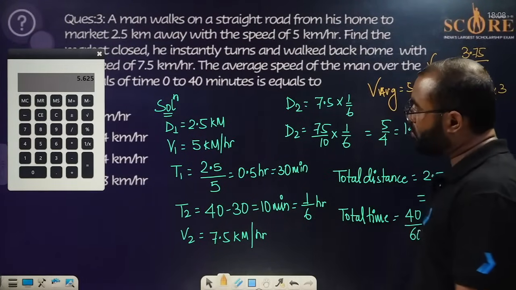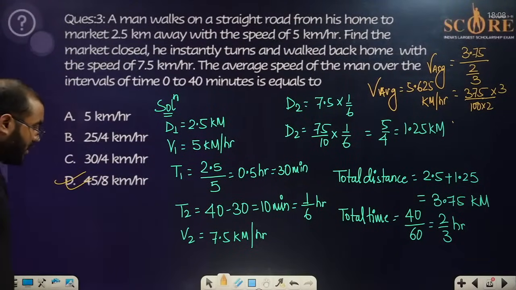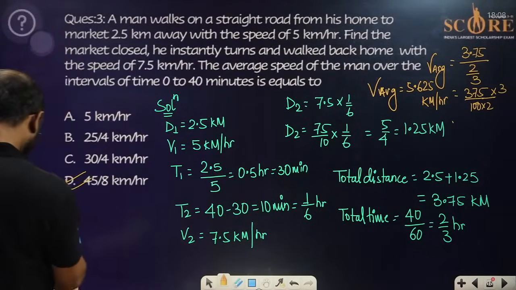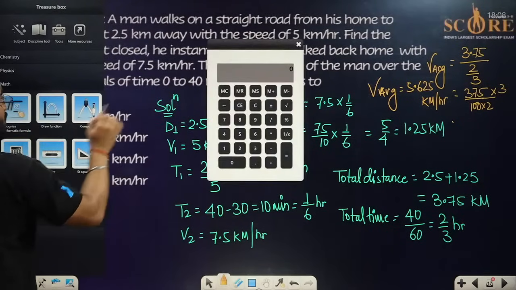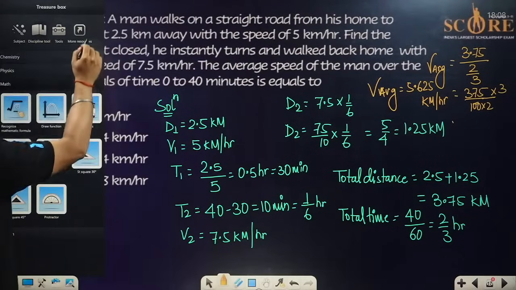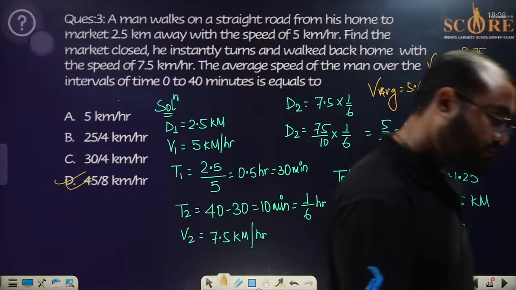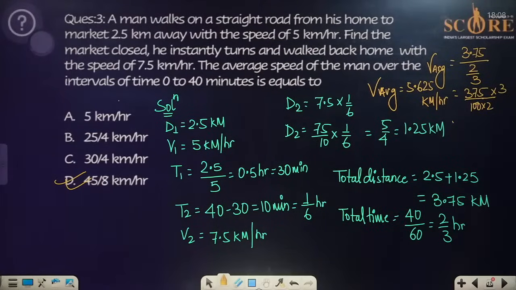If you are going to go with the whole number, I believe the answer is going to be 45 by 8. This is 45 by 8, it has the same value, no? Same value is there. The answer is 45 by 8. I hope it is clear to you now. Okay, sorry for the mess, everyone. This is how it has been solved.